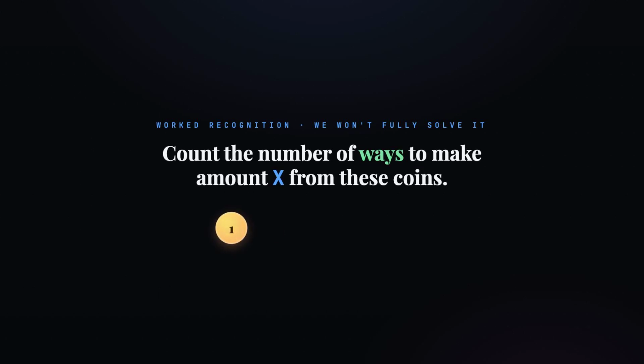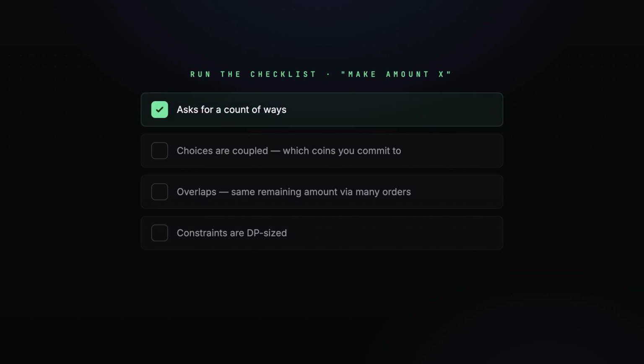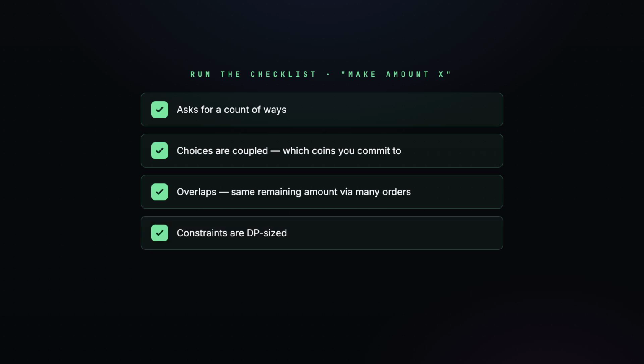Let's run the checklist on a real problem, just to recognize it. We won't fully solve it yet. Given coin denominations, count the number of ways to make an amount x. Run the checklist. It asks for a count of ways? Check. The choices are coupled: which coins you commit to? Check. There are overlaps: the same remaining amount is reached through many coin orders? Check. And the constraints are DP-sized? Check.